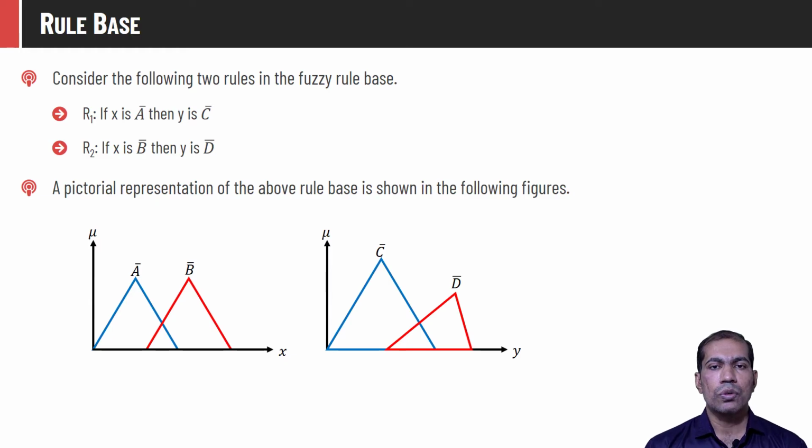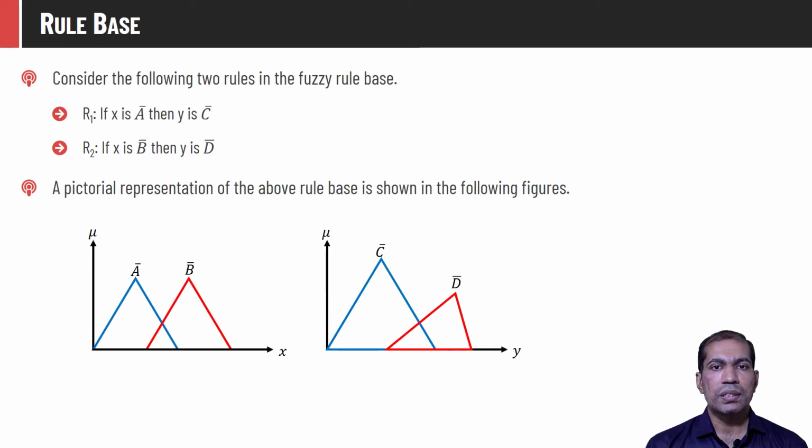Assume that we have two rules in our fuzzy system. One says if x is A bar, then y is C bar, and another rule says that if x is B bar, then y is D bar. So x corresponds to input, y corresponds to output. Here A bar, B bar, C bar, D bar are the fuzzy sets. Graphically, we can represent it like this. We have two input sets A bar and B bar and two output sets C bar and D bar.